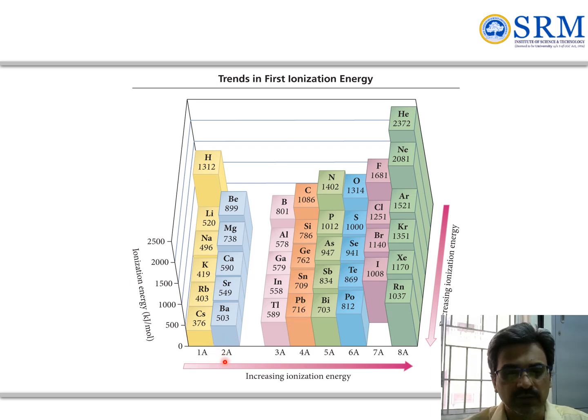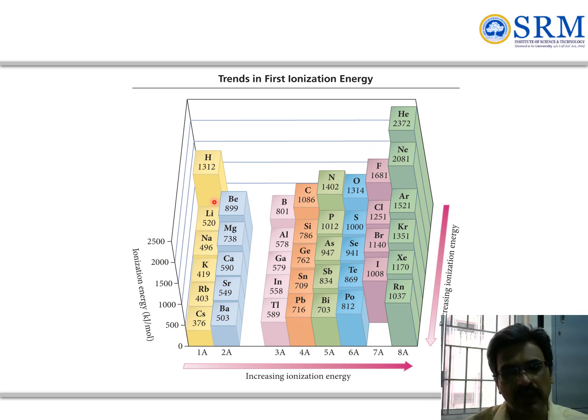And these are the trends of first ionization energy. You can see the ionization energy values start from 1312 kilojoule per mole, and for helium, across the same period, it is 2300.